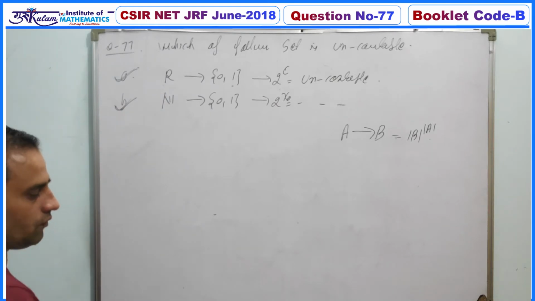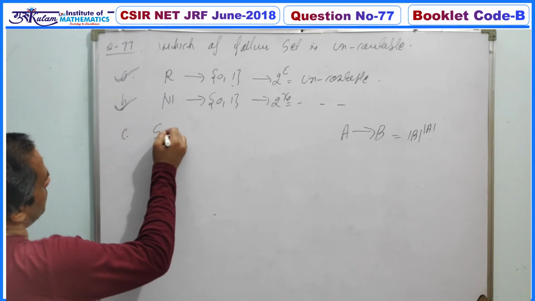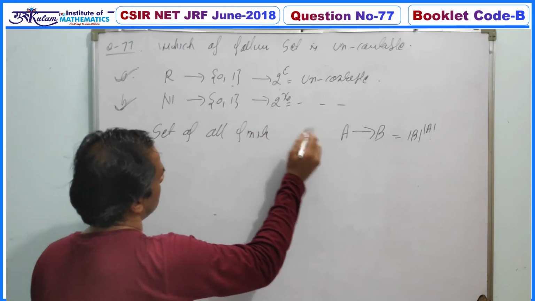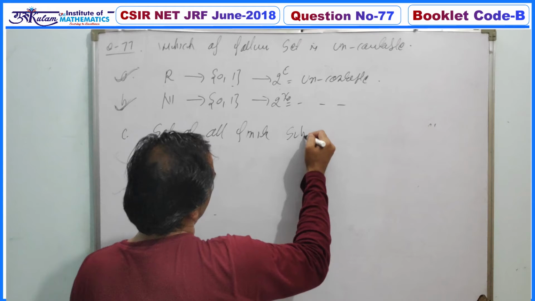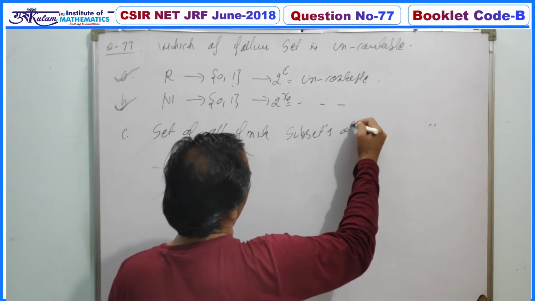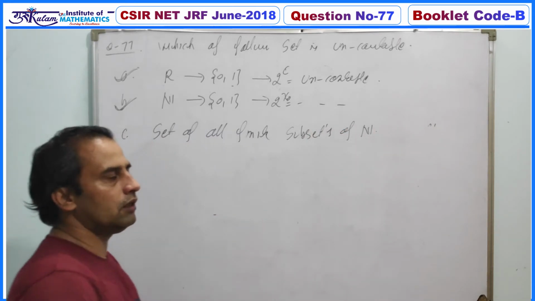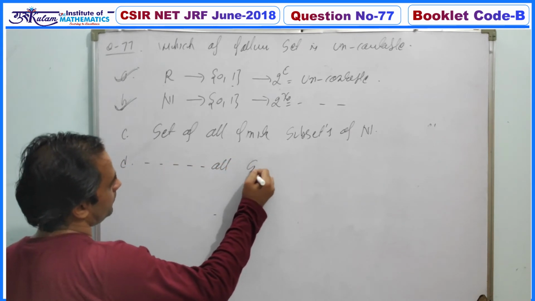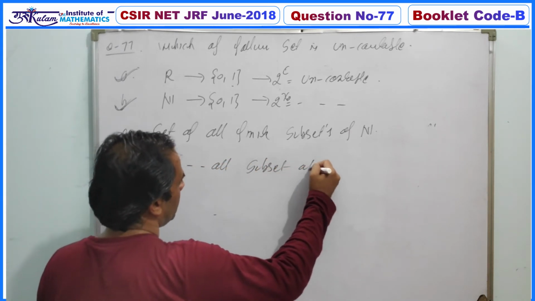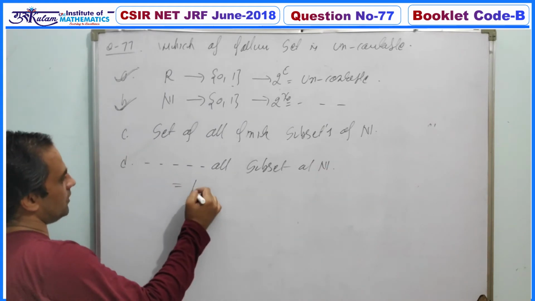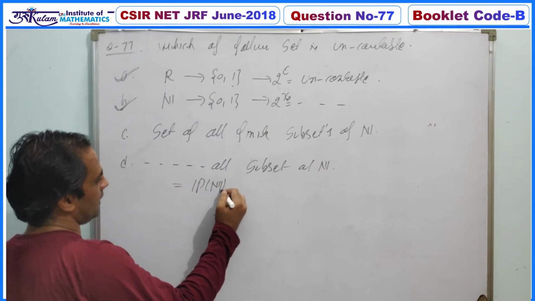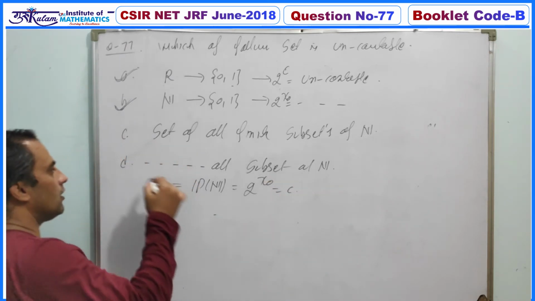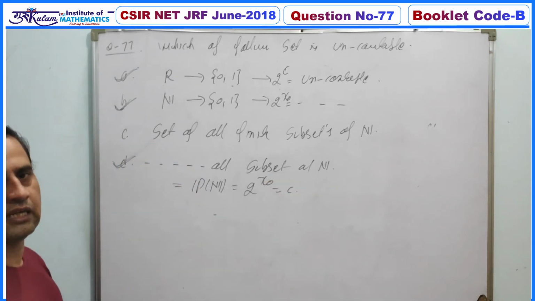And the third option is the set of all finite subsets of N. And the D option is the set of all subsets of N. So in the D option, this is representing the power set of the natural numbers, and the cardinality of the power set of the natural numbers is 2 to the power aleph naught, which is again uncountable. So definitely your D option is true.